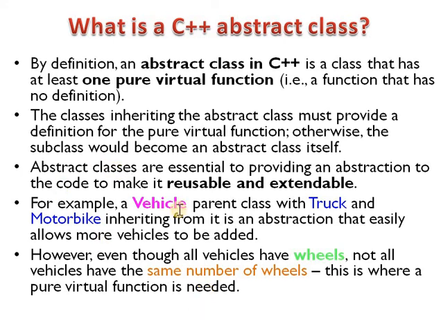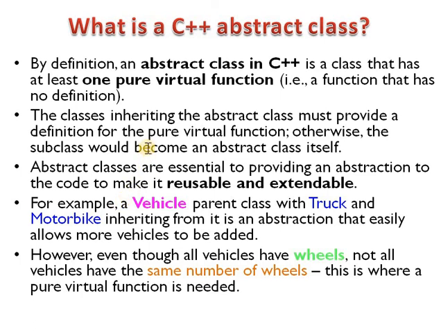There is one base class, that is vehicle. There are two subclasses, truck and motorbike, inheriting the class vehicle. Vehicle is the parent class and truck and motorbike are the subclasses. In this situation, an abstract class is needed.